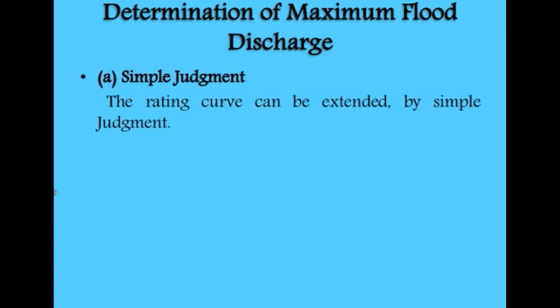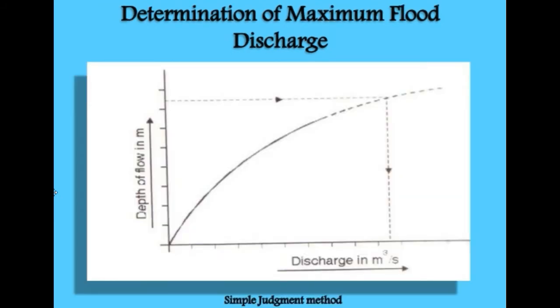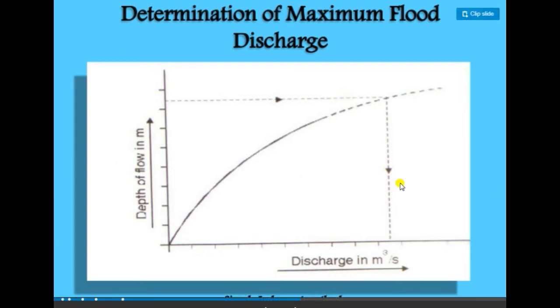Now, there may be a simple judgment and logarithmic method. The rating curve can be extended by simple judgment. See in the picture, this may be the depth of flow in meters versus discharge curve, and we can use simple judgment by extending that curve from year to year. So the maximum discharge is found, and the depth of flow and water level are also found.